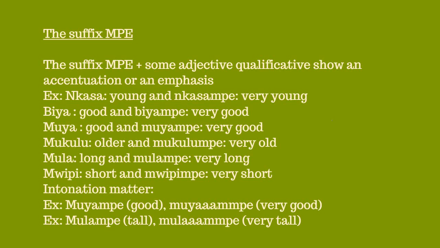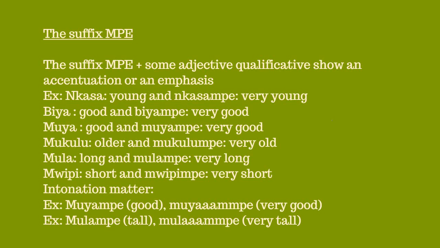The same goes for the next example, Mulampe. If someone says Mulampe, it means he's tall. Mulampe with stress means he's very tall. That means there's a stress on the word. La becomes long and MPE becomes stressed, and depending on the intonation, the meaning can change. So let's review one more time.